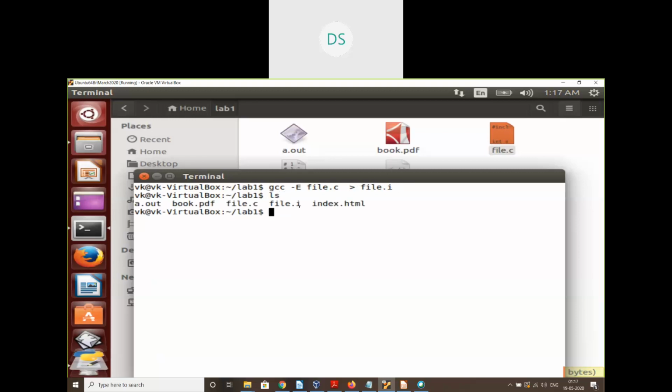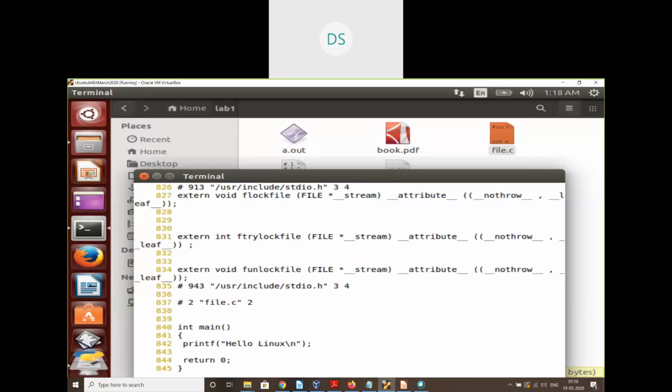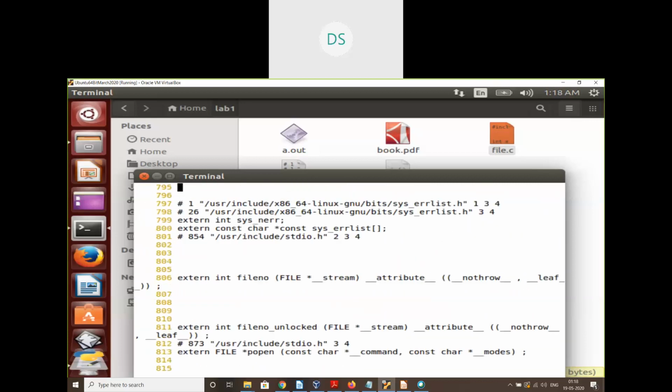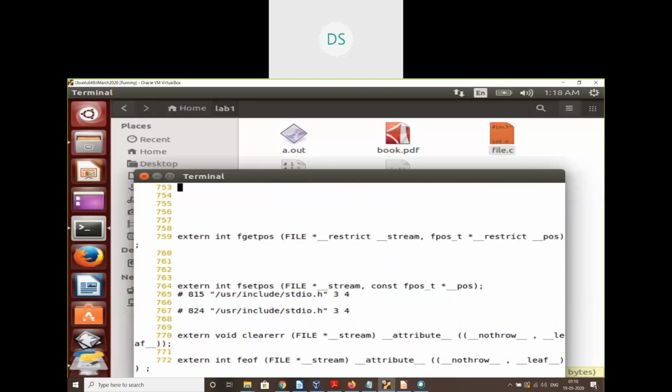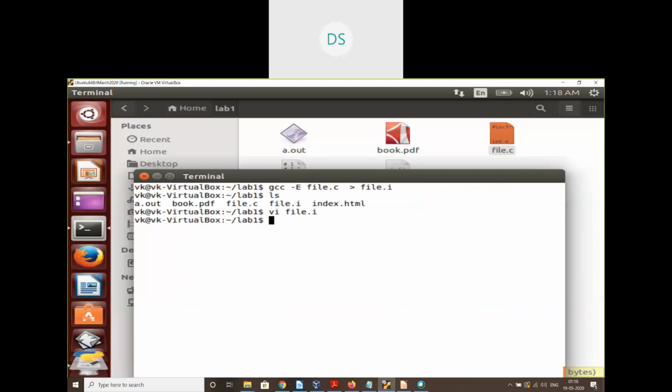You can see this file.i is generated. We can in fact open and see this file.i. So these are the contents of the header file stdio.h. At last we can see our main function, what we have defined. Above this code, whatever we see here are all the contents of the header file.